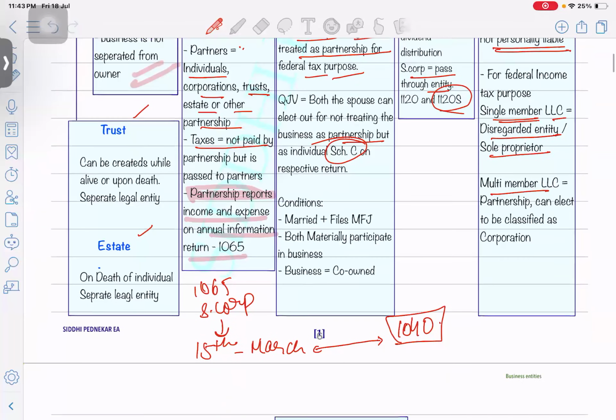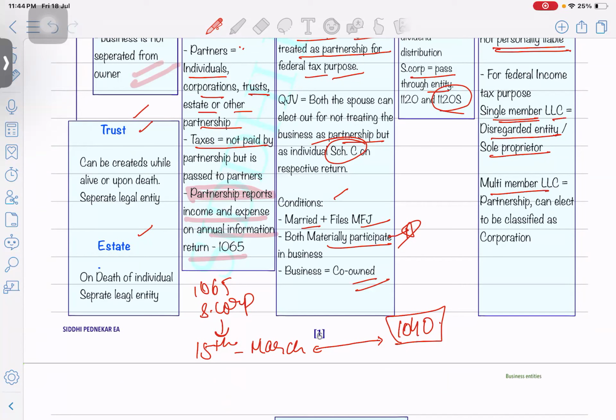The condition is both should be married, plus they should file an MFJ return. Both should materially participate. This is the important condition. The taxpayer and spouse both should be working in the business, and it should be co-owned by both the taxpayer and the spouse.